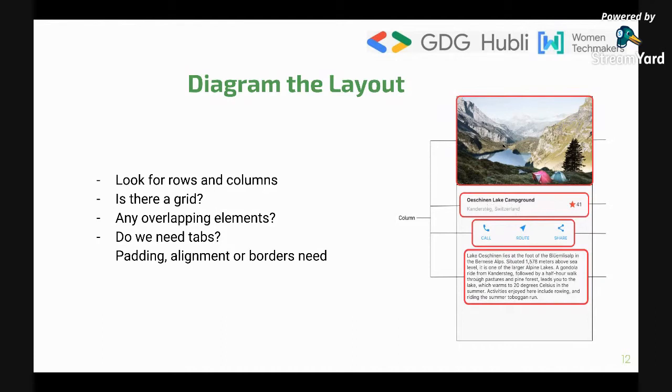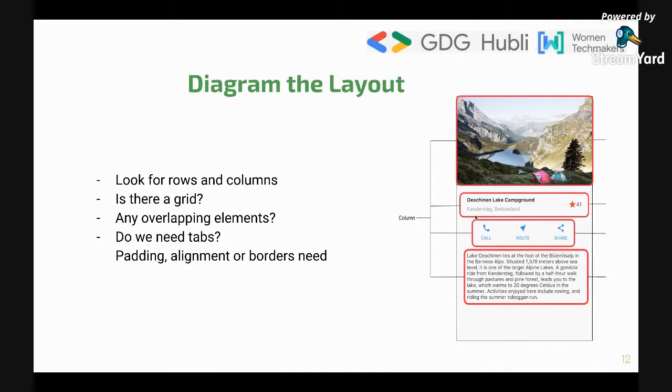That comes into a little bit more complicated part of Flutter. And then do we need tabs? Currently we don't have tabs here, but let us understand the last line. Do we have padding? Yes, we do have padding. You can see this particular text has padding on the left and right side. Does it have alignment? Exactly. You can see the call, route, and share buttons have an alignment of center. We have aligned all these icons in the center. Now, do we need borders? Currently, we don't have any borders, so let's ignore the borders as of now.